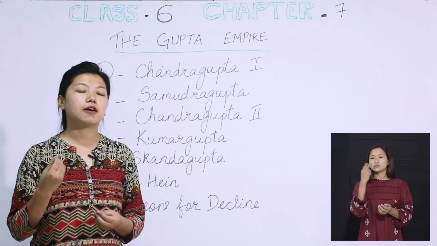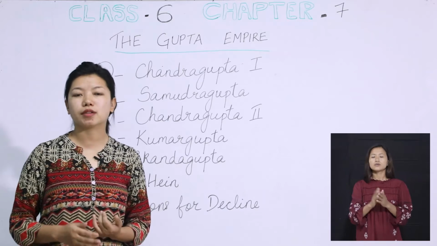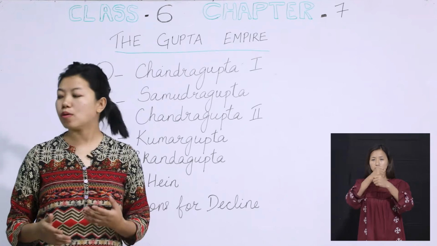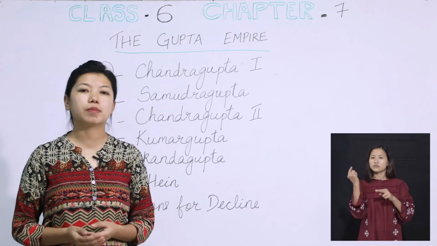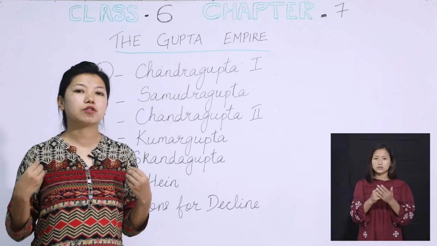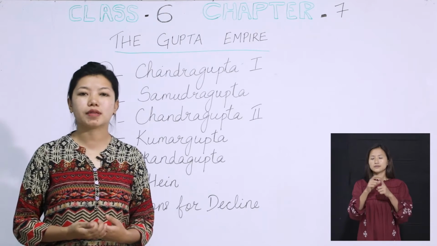Through his notes, we get to know about the administration, art and architecture, religion, and the advancements that took place. Because of all these advancements, the Gupta dynasty was popularly known as the golden age of Indian history.